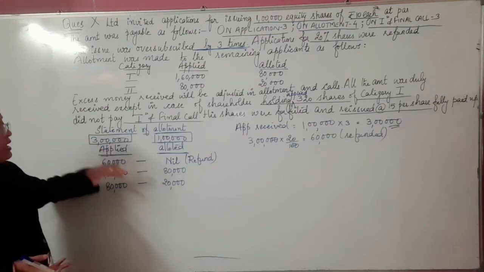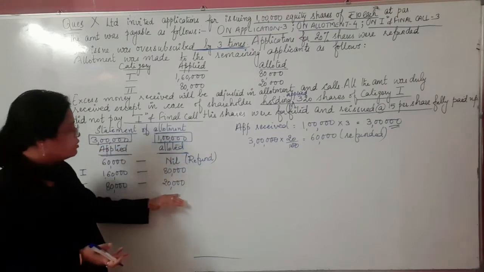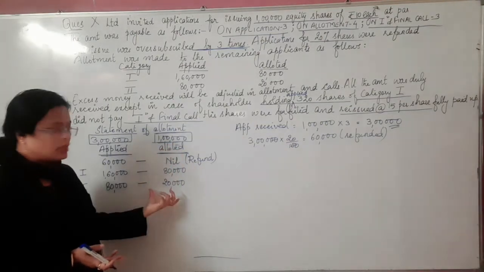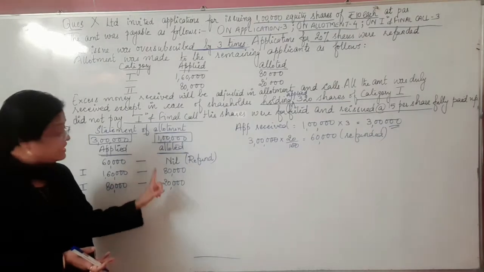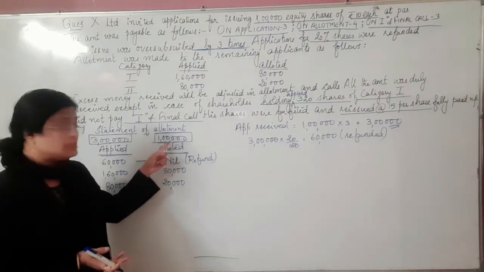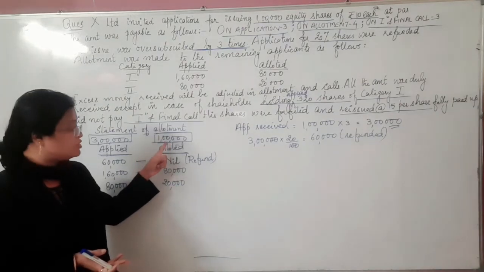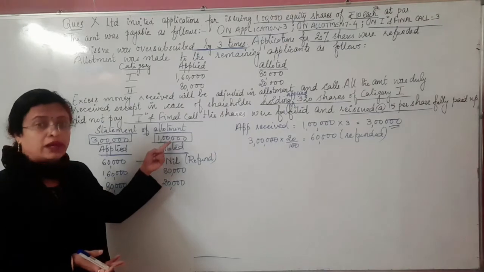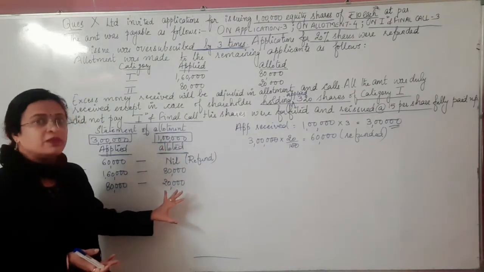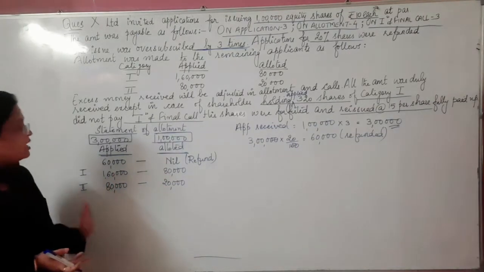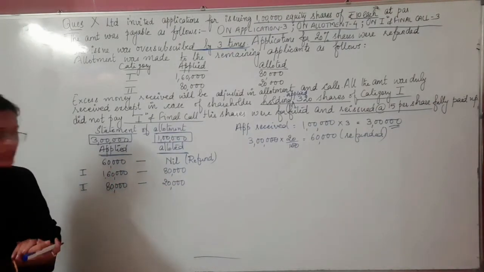That is 3 lakh. Now the total allotted number of shares is how much? 1 lakh, as per the information given in the question. Let us check whether the total is equal to the issued number of shares, that is 1 lakh. So 80,000 plus 20,000 is equal to 1 lakh. That means nothing is hidden or left over here. So our statement of allotment is complete.